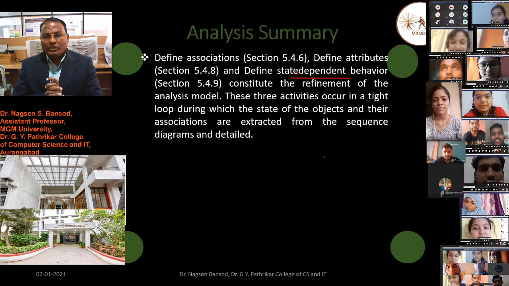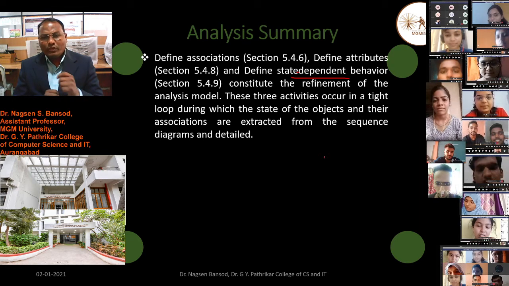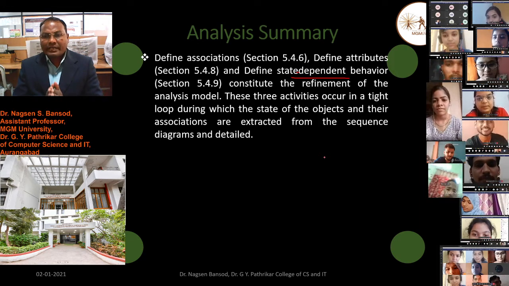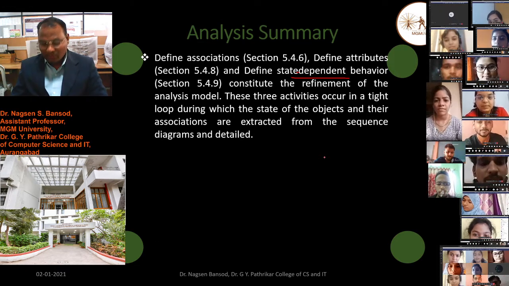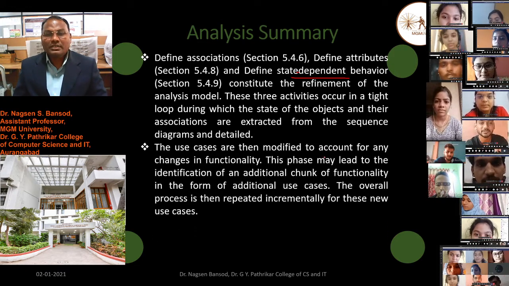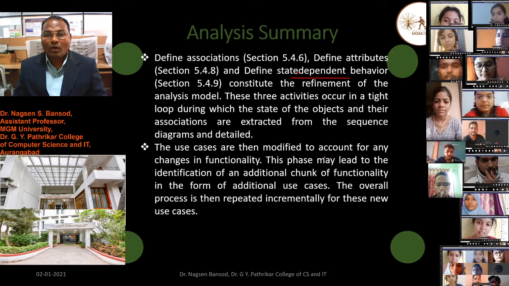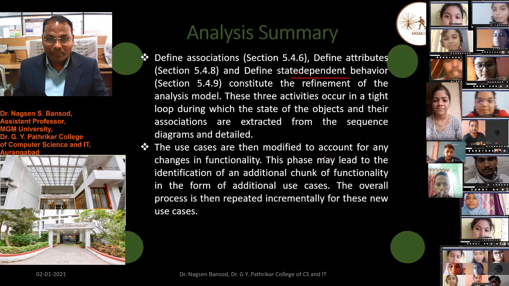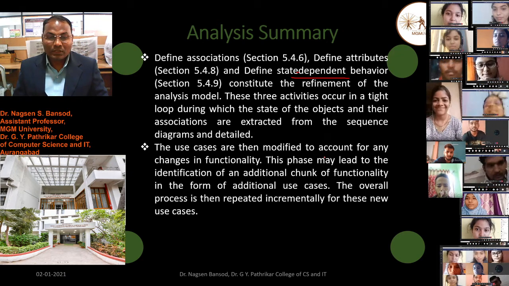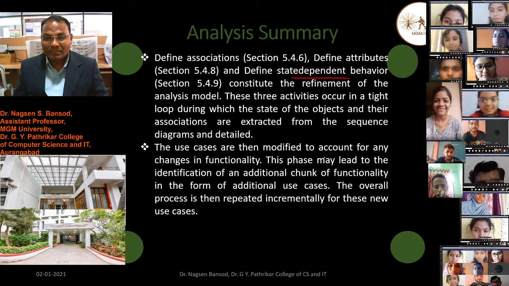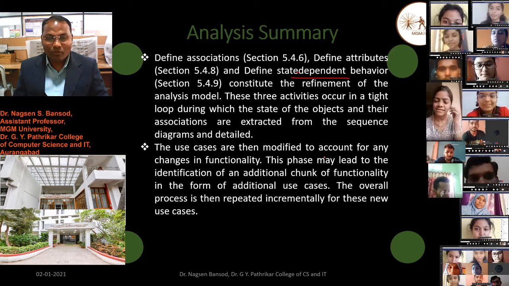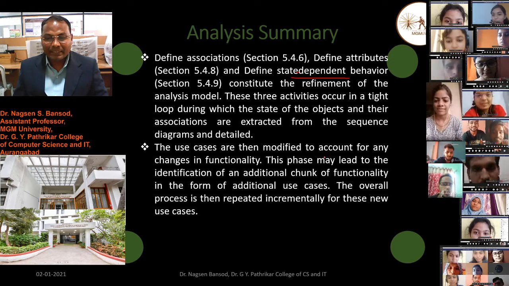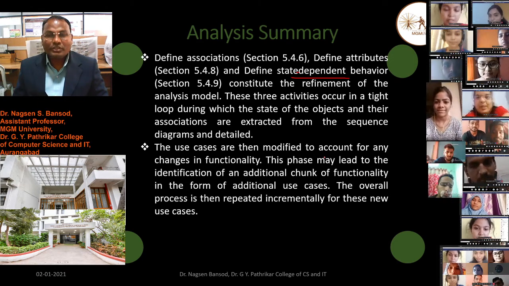These three activities occur in a tight loop, during which the state of the objects and their associations are extracted from the sequence diagram and details. The use cases are then modified to account for any change in the functionality. This phase may lead to the identification of additional chunks of functionality in the form of additional use cases. The overall process is then repeated incrementally for these new use cases.